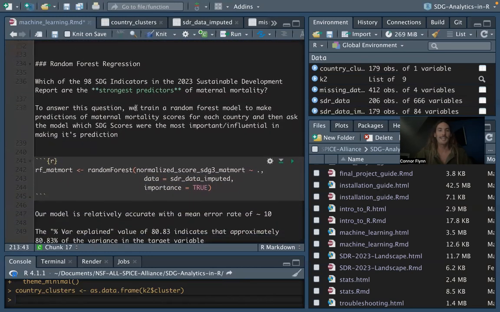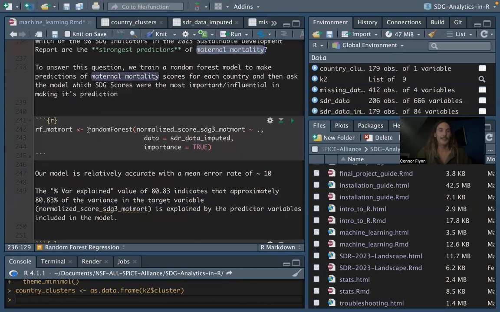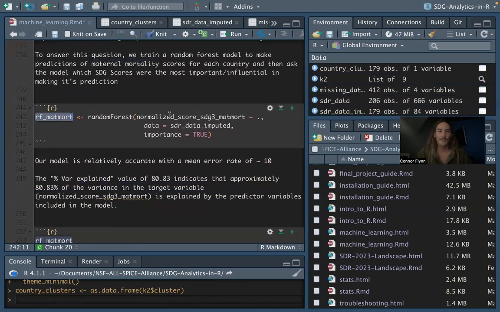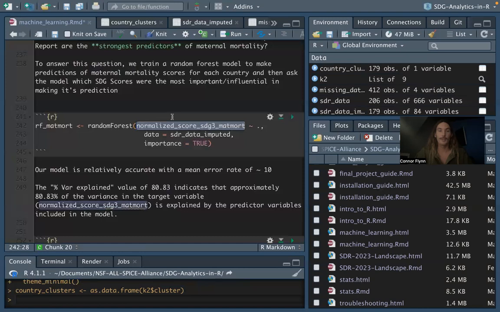So this is where we're predicting maternal mortality. So I wanted to show you what this looks like. So we're using the random forest function. We're naming it RF matmort, standing for random forest maternal mortality. And we only need to feed the random forest function a few things. The first is the variable we are trying to predict. So normalized score SDG3 for maternal mortality. The second is the data frame we're going to use. This is the variable we're trying to predict with this data, the SDR data imputed.